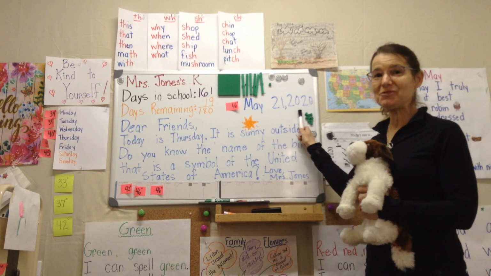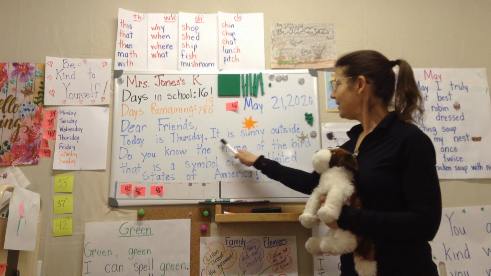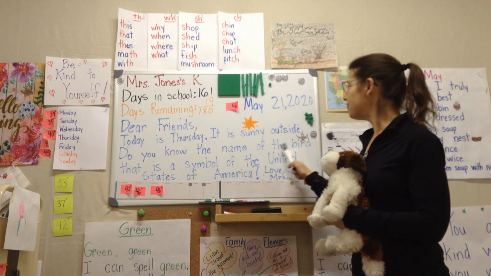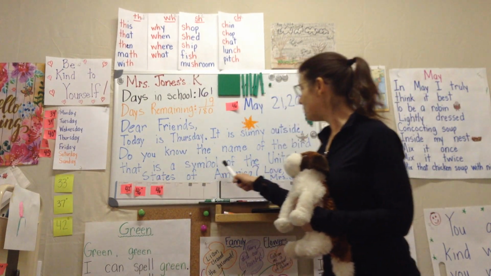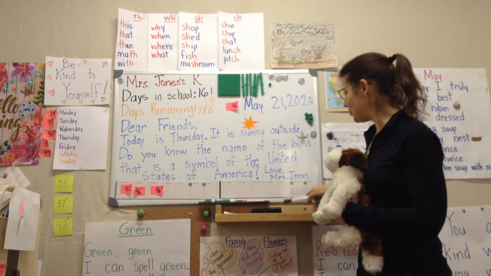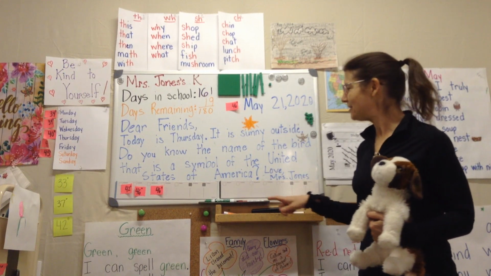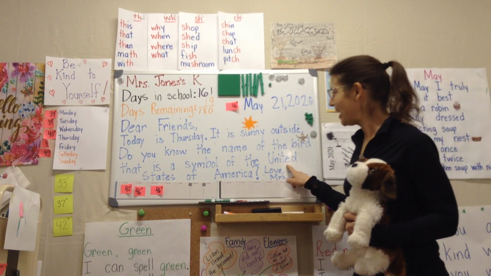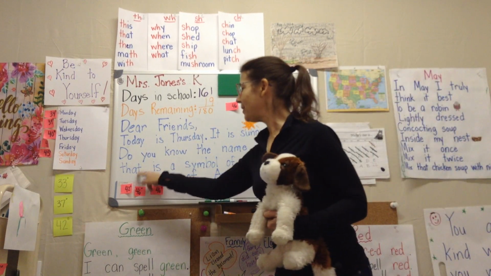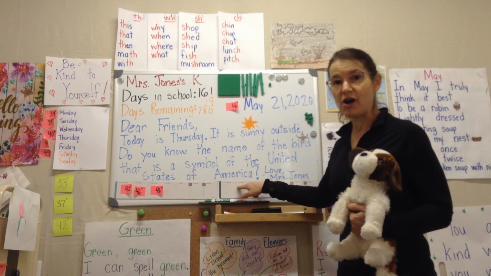May 21st, 2020. Dear friends, today is Thursday. It is sunny outside. Do you know the name of the bird that is a symbol of the United States of America? Love, Mrs. Jones. So there's the whole name of our country. Some of you sent me a message letting me know that you knew we were called the United States of America. How many states make up our country? 50 states. And we learned that from the stars that are on the flag.